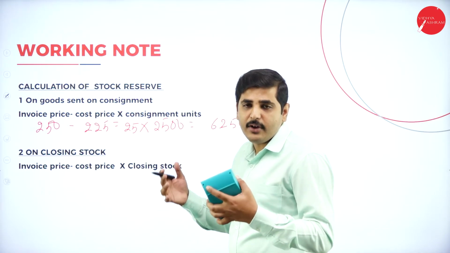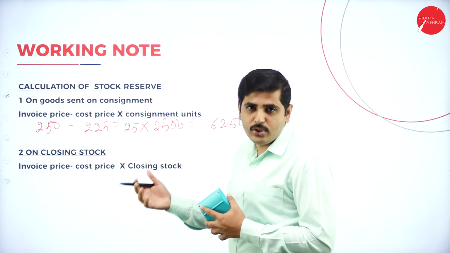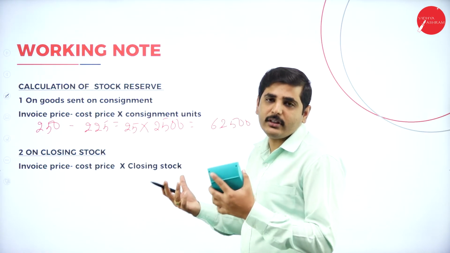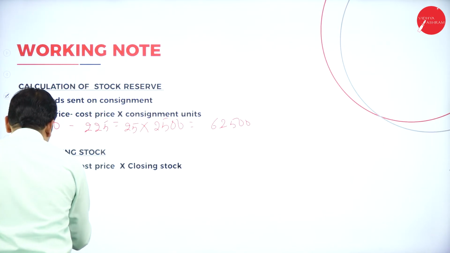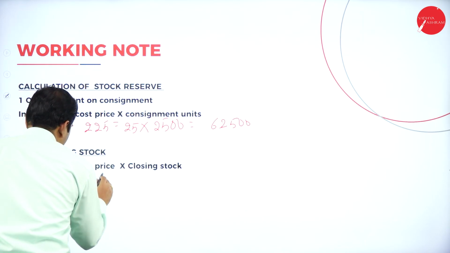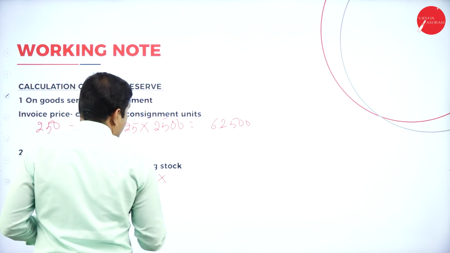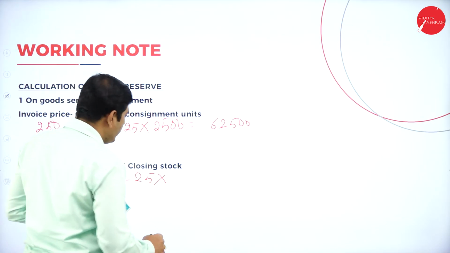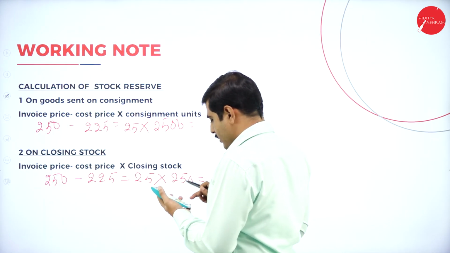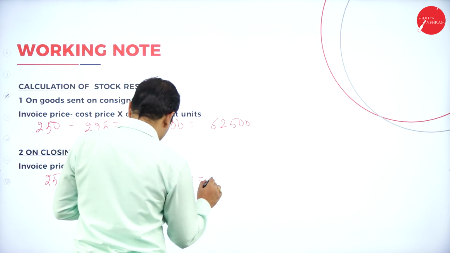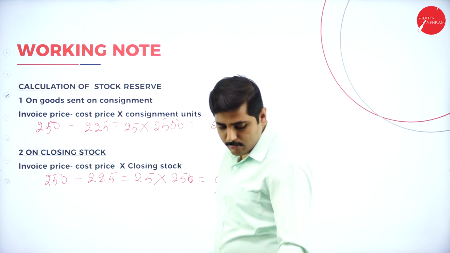Again let's calculate the stock reserve. Stock reserve means profit is included in the amount of all the goods we have sent. We should exclude the profit. For that we should calculate the stock reserve. So again, the invoice price is 250, the cost price is 225, equals 25 rupees profit. Into how many cycles are in closing stock? 250 cycles. The profit included in the closing stock is 6,250. Now let's do the problem.